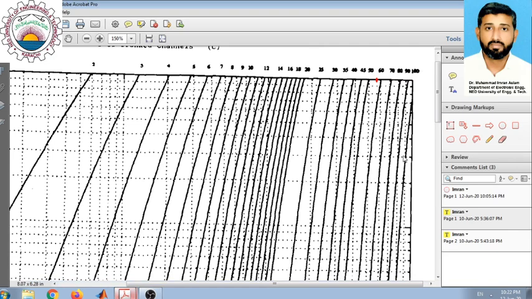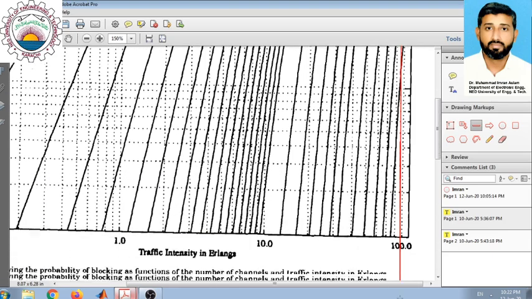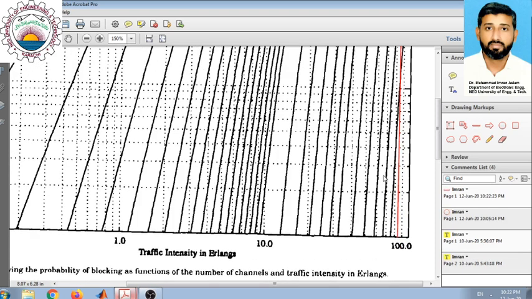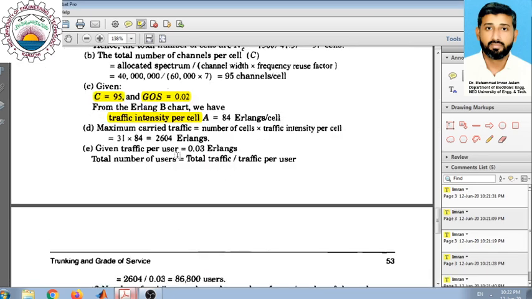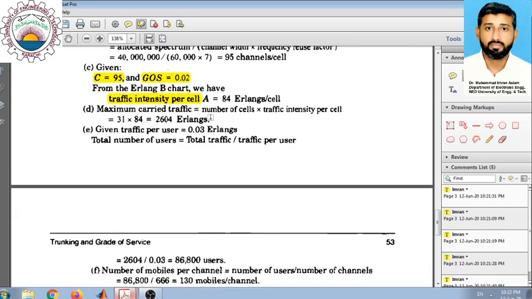The intersection of these two would be somewhere here, and if we drop a perpendicular to the bottom axis, you will see that it is somewhere here: 10, 20, 30, 40, 50, 60, 70, 80. So this is somewhere around 80. So the traffic intensity we take as 84 Erlangs per cell.